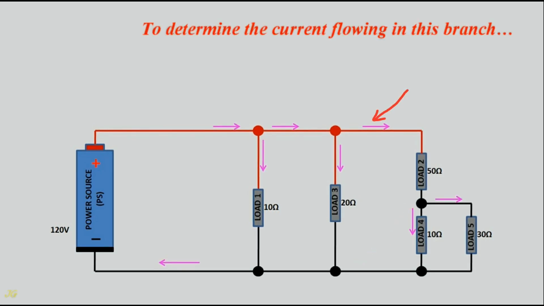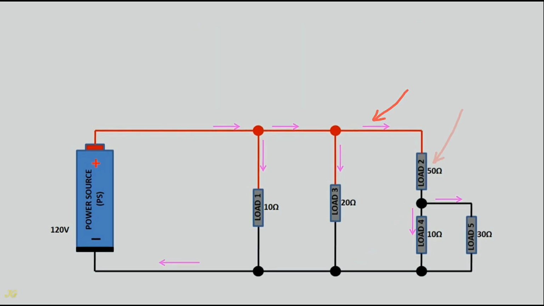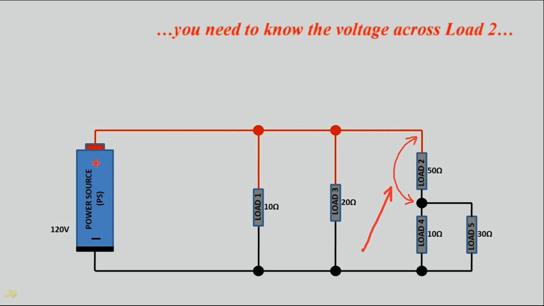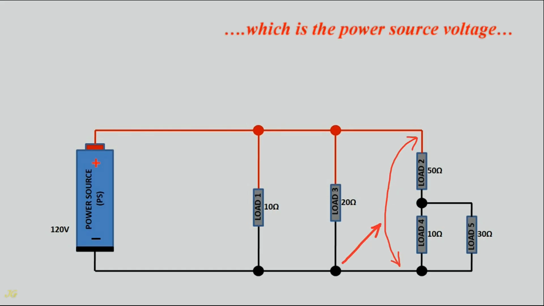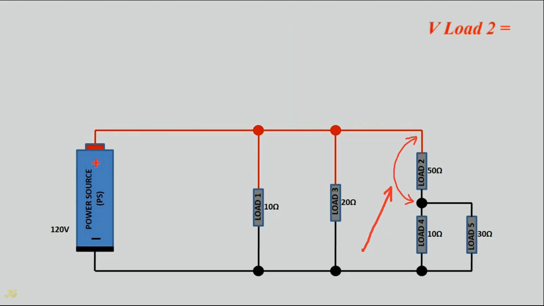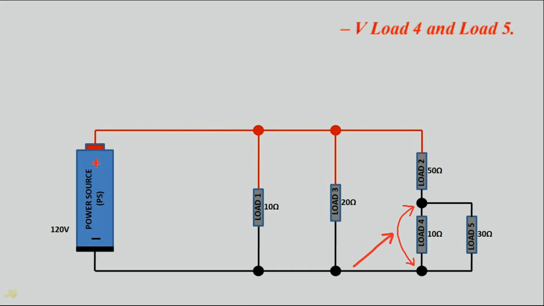To determine the current flowing in this branch through load 2, you need to know the voltage across load 2, which is the power source voltage less the voltage across load 4 and load 5. Voltage load 2 equals voltage of the power source less voltage load 4 and load 5.